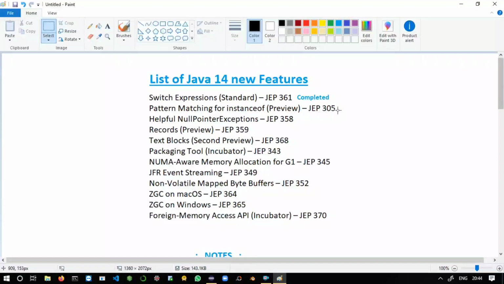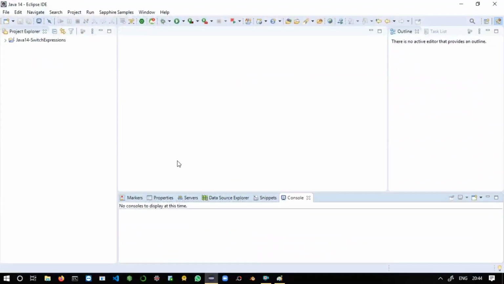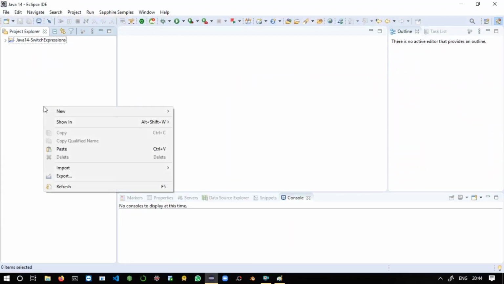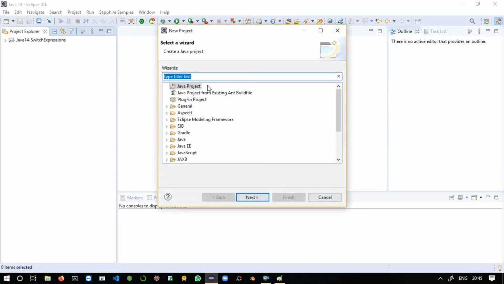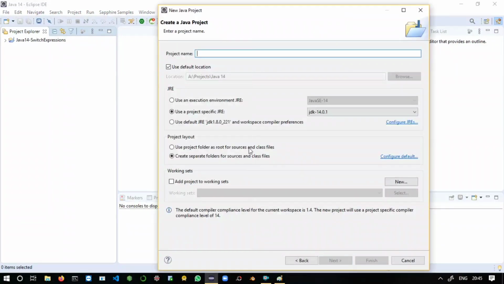Let's start the program. Just before starting, you can check whether your IDE is compatible with Java 14 or not. Here we will take a new project. Select Java project, name it Java 14 version, pattern matching.